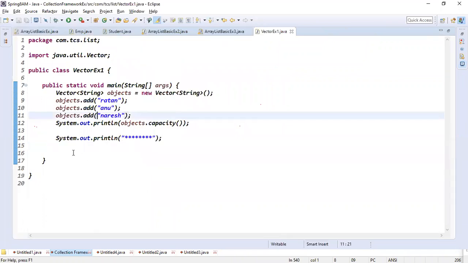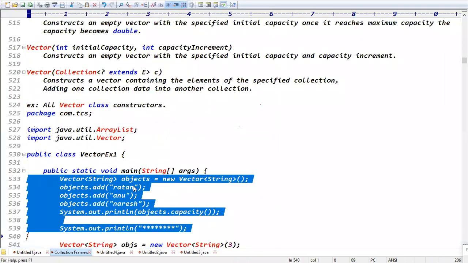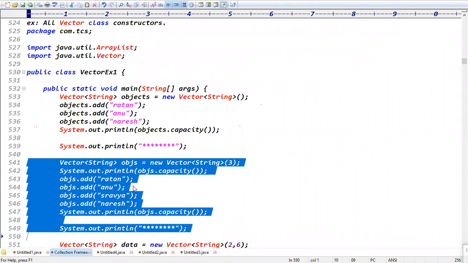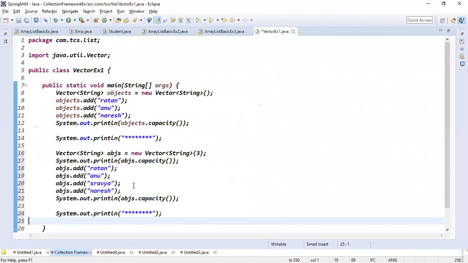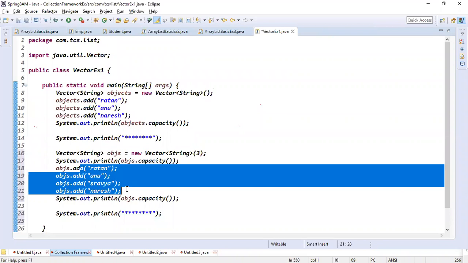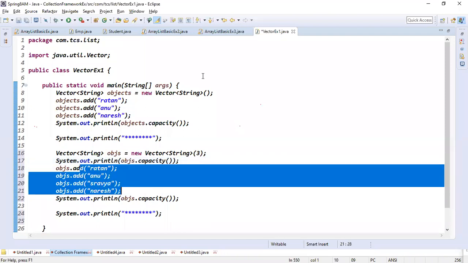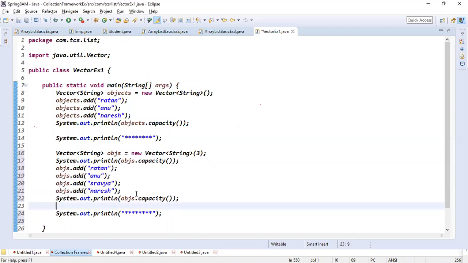No, sir, I don't want this capacity 10. I want to make the collection with my own capacity. Then I'll make the capacity 3, but how many elements am I trying to insert now? Initially the capacity in this line is 3, right? We didn't insert any value. But now I'm inserting how many values? 4, right?